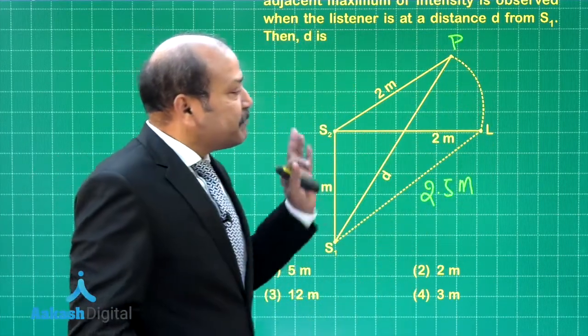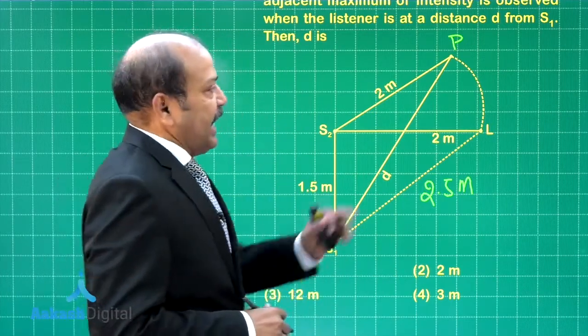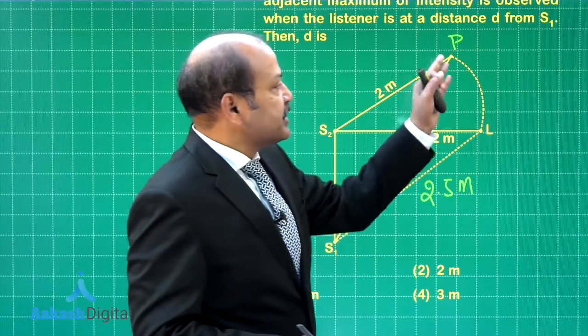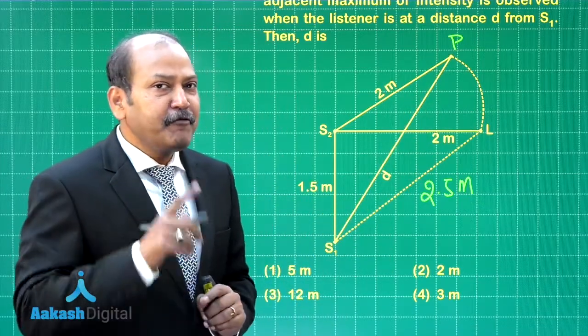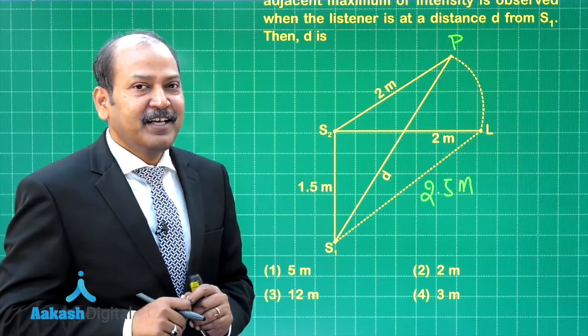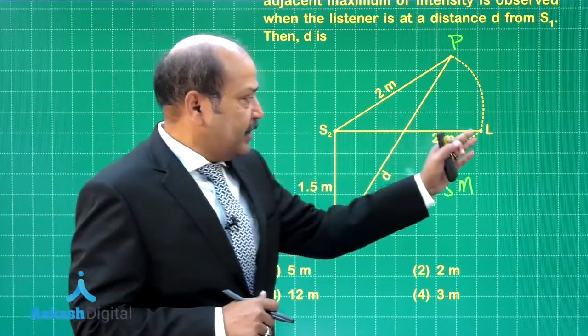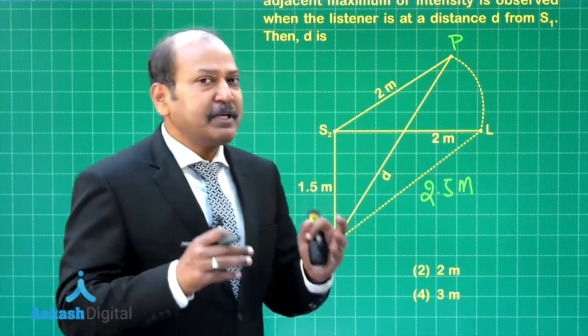Now, remember the path difference here was lambda by 2, and if there is a maximum, the nearest maximum on this arc, well, the path difference should clearly be 1 meter, is it not? For constructive interference to happen, here the path difference was lambda by 2, here the path difference must be lambda.